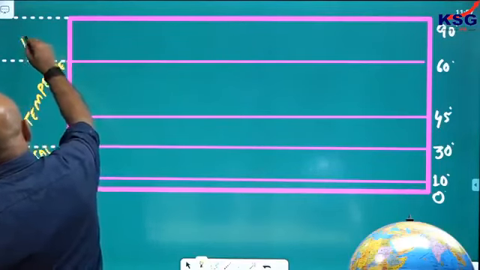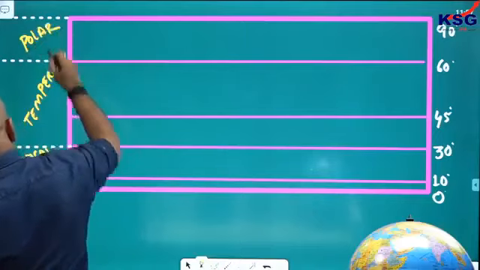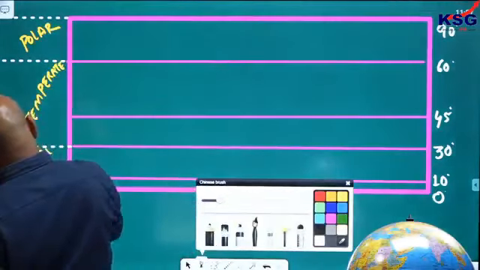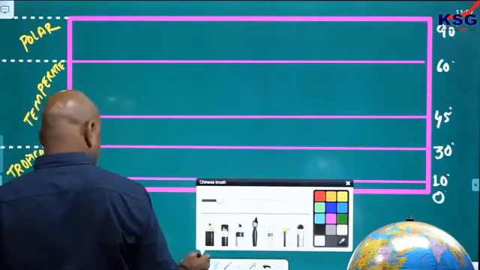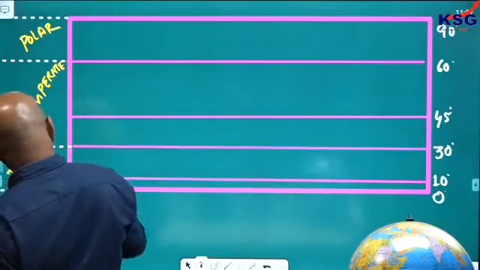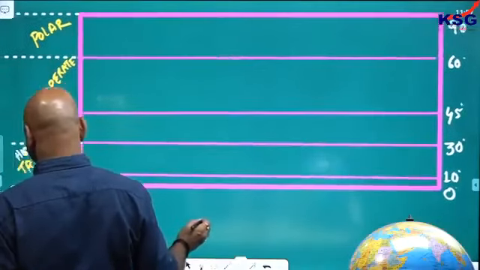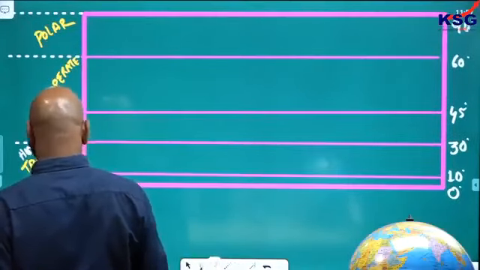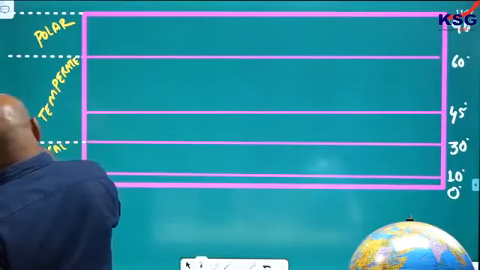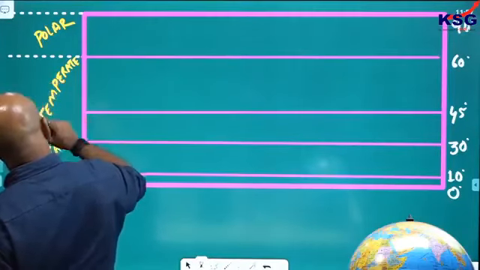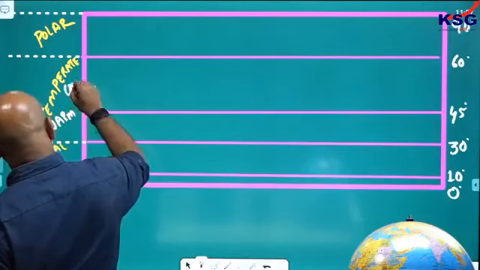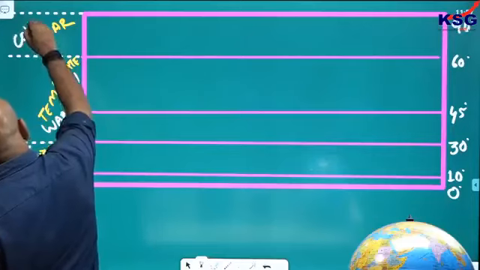This here is polar region. So here you have generally hot, tropical is the hot area. Very high temperature you will get, so it is hot tropical. This is warm temperate, cool temperate, and you have the cold polar.